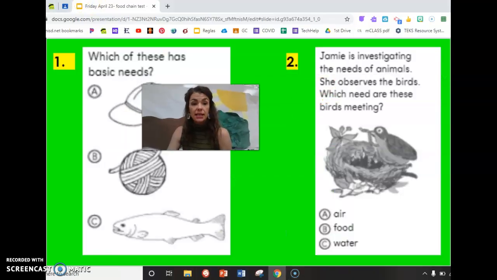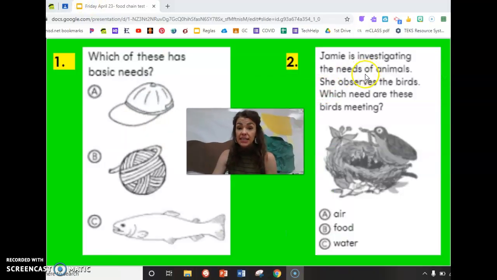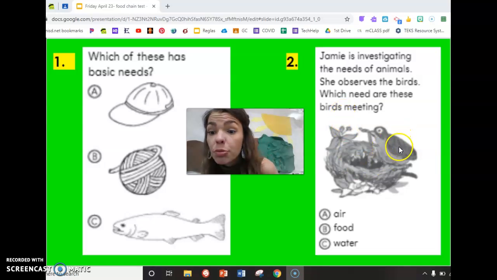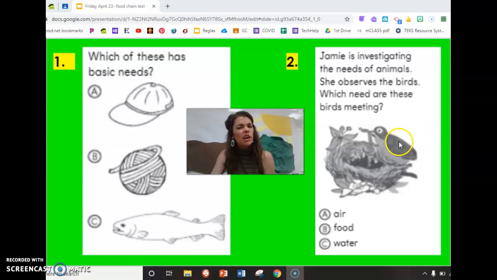Number 2 asks us, Jamie is investigating the needs of animals. She observes the birds. Which need are these birds meeting? Everybody look closely at those birds. What's going on here? Are those birds getting air, A, food, B, or water, C?